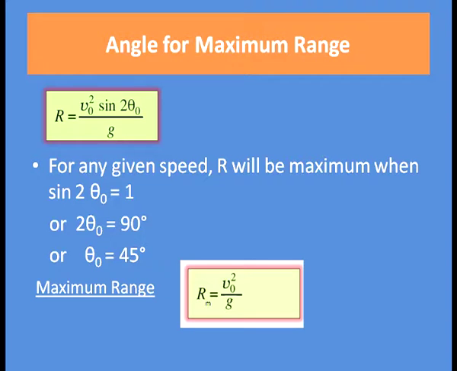So, sin 2 theta 0 equal to 1, that means 2 theta 0 equal to 90 degrees, that means theta 0 equal to 45 degrees. So, now putting theta 0 equal to 45 degrees, we find the maximum range R m equal to v 0 square divided by g.